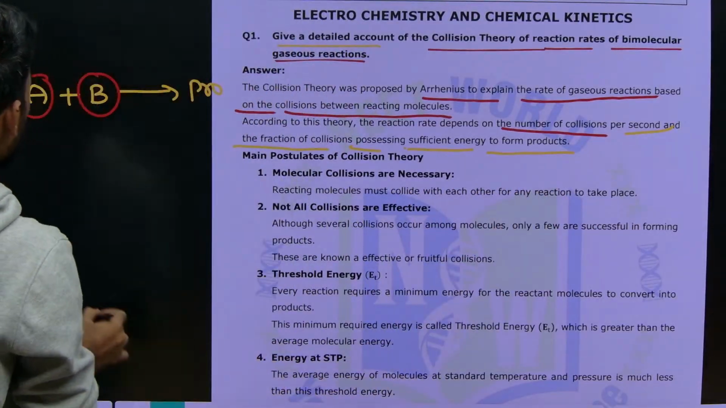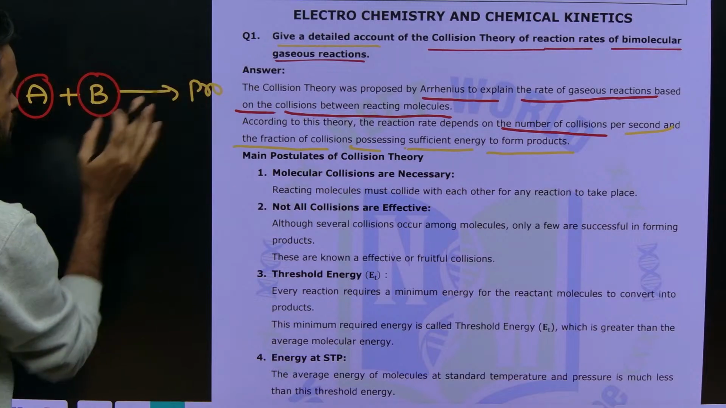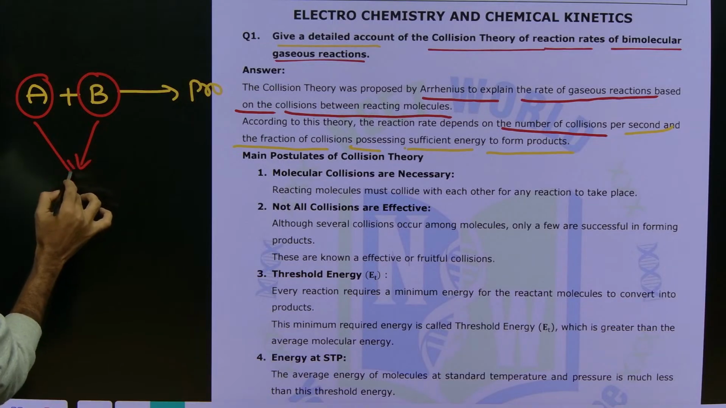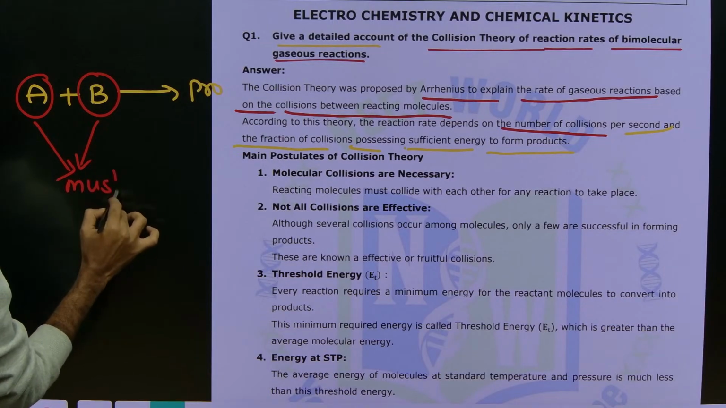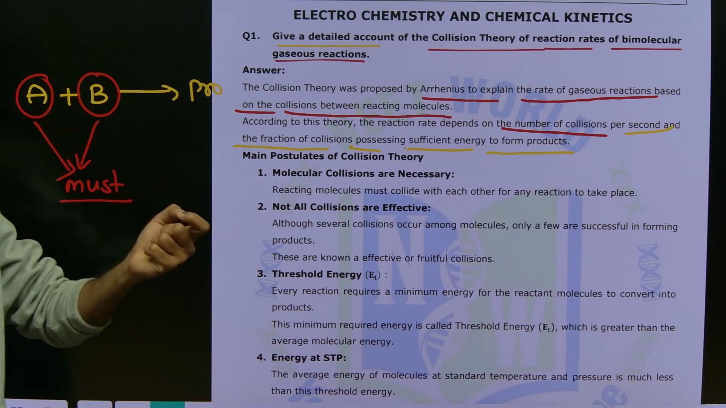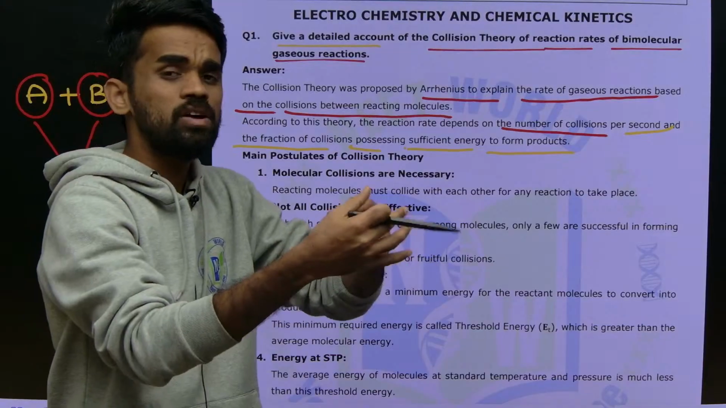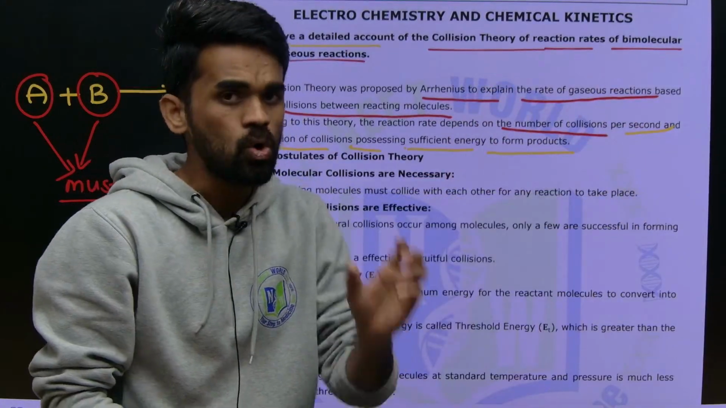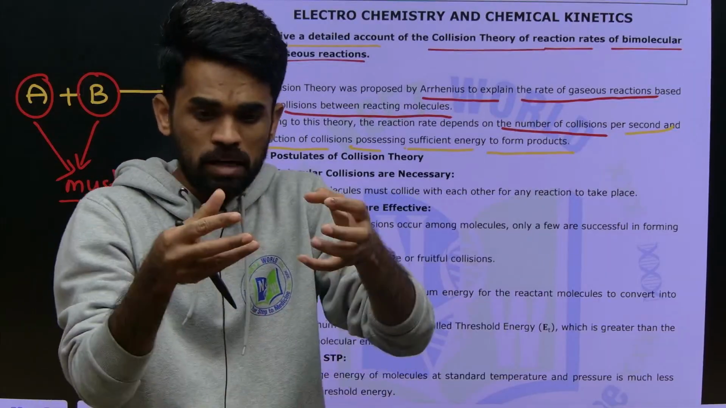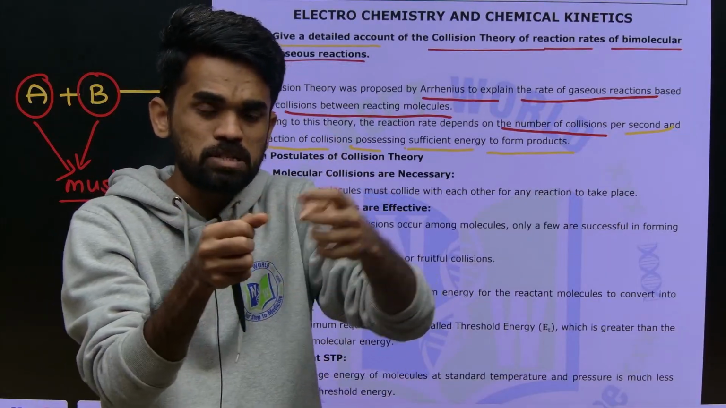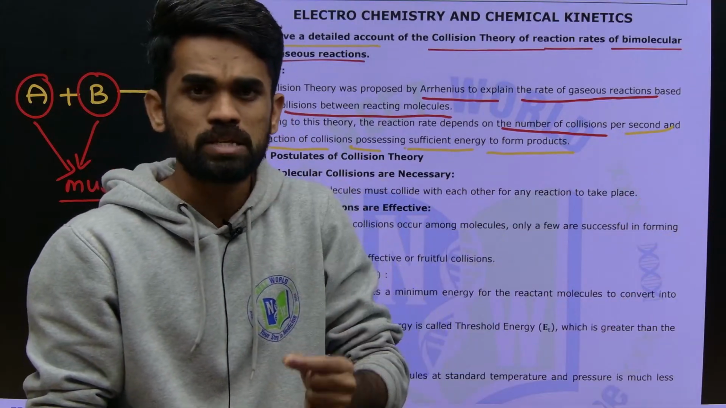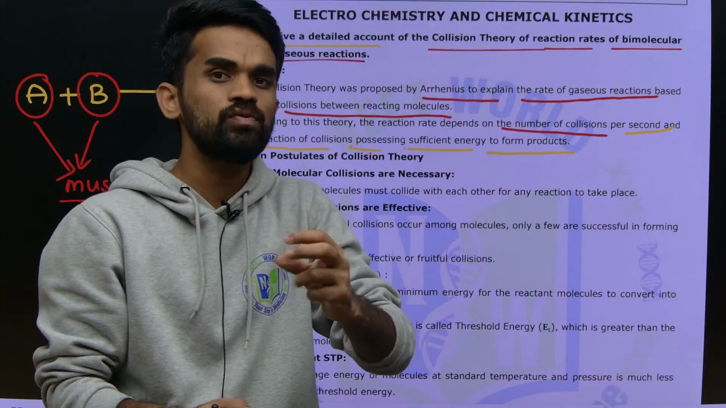It means, first of all, in order for a chemical reaction to take place, collisions between the reactant molecules are a must. Now, not all the collisions taking place between the gaseous molecules will lead to product formation. Only a few collisions are responsible for that product formation. The collisions that are responsible for product formation are called fruitful collisions. Effective collisions are fruitful collisions.